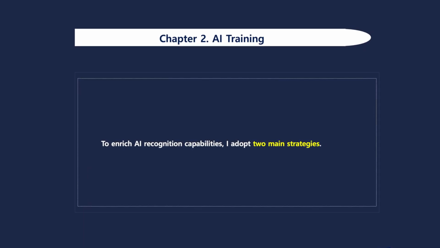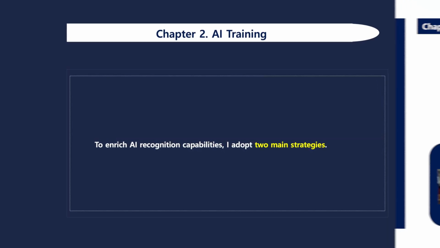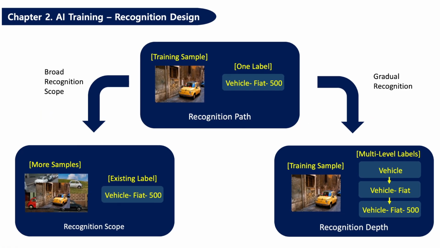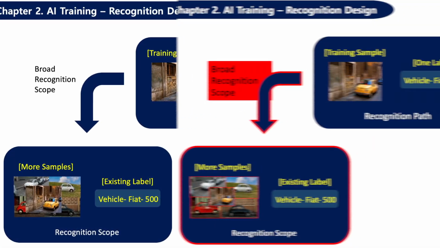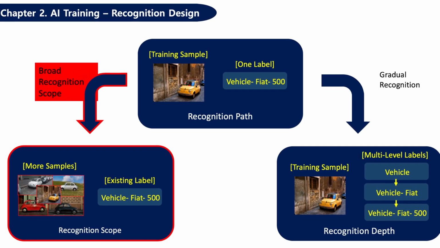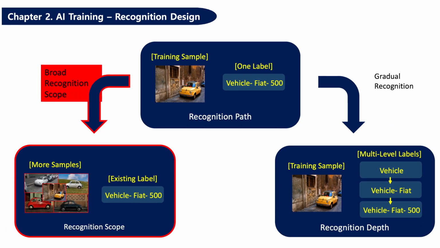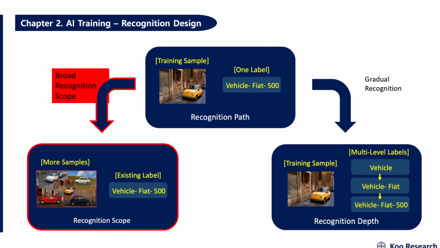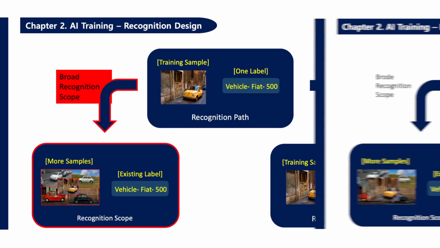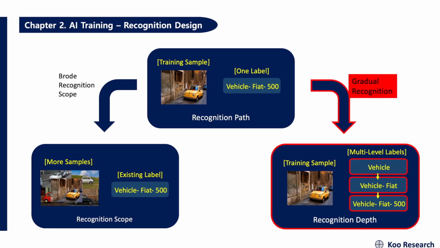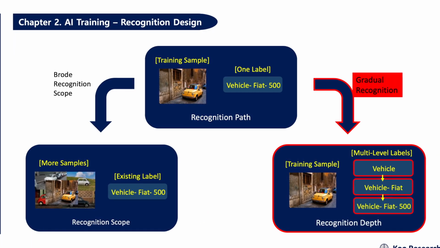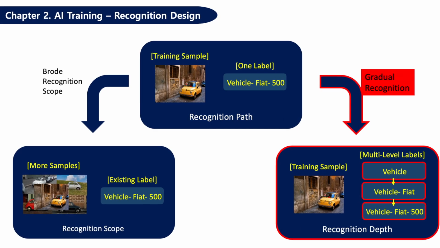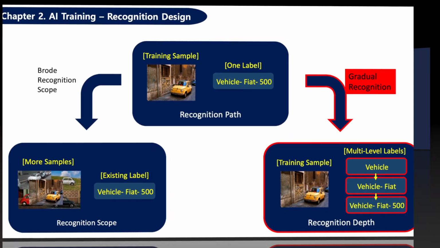To enrich AI recognition capabilities, as depicted in this figure, I adopt two main strategies. Firstly, to broaden the recognition scope, I expand existing labels by incorporating more samples. Secondly, for gradual recognition, I introduce multilevel labels derived from the recognition path.